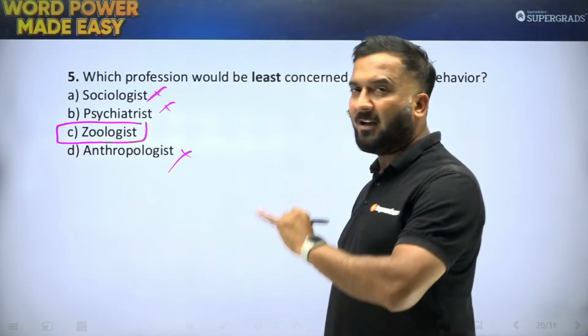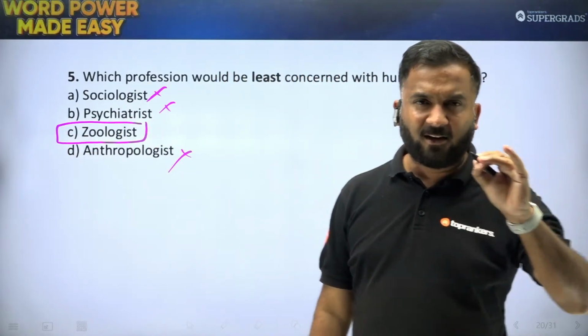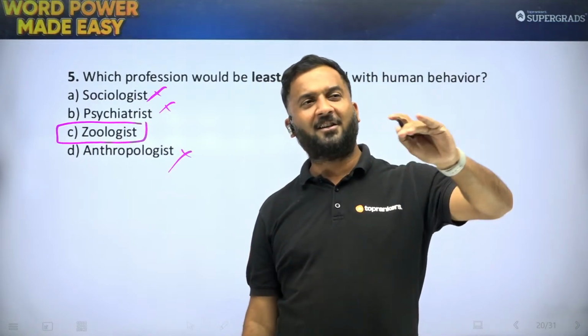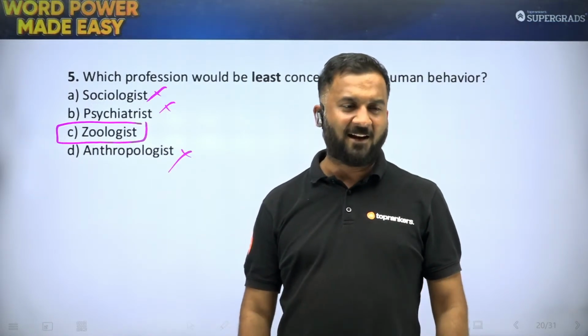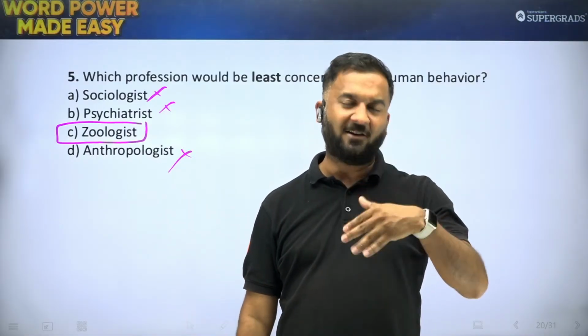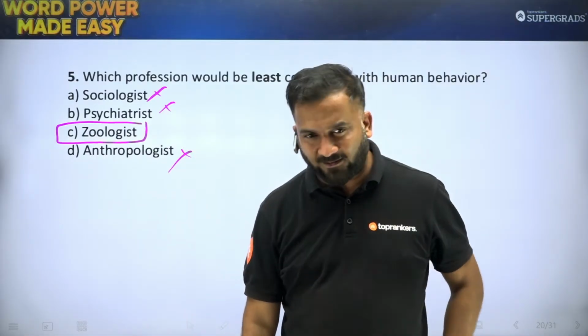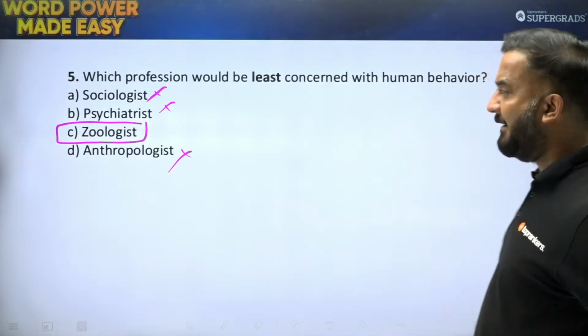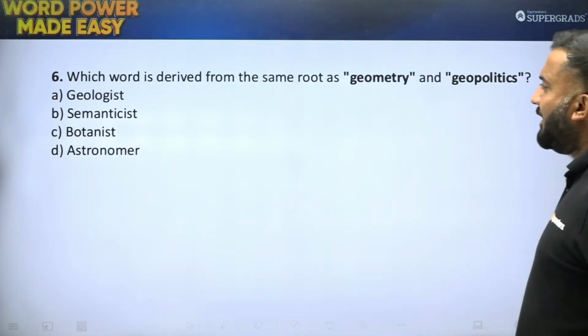is not concerned with human behavior. He's someone who is interested in studying about animals. Animals को पढ़ना पसंद करता है. He doesn't like humans. Humans and human behavior से इसका कोई लेना देना नहीं है. So that was your question number 5, students. Moving on to the next one.